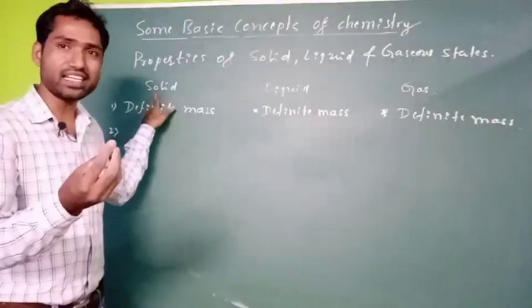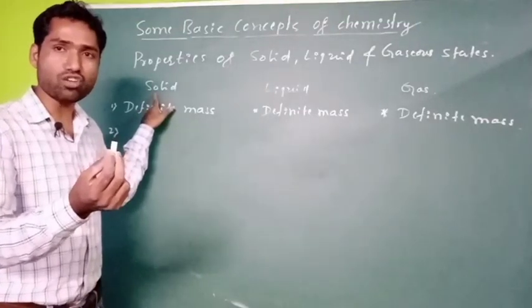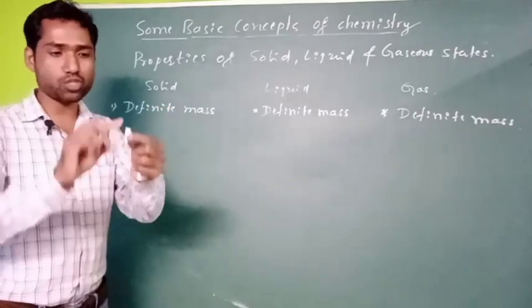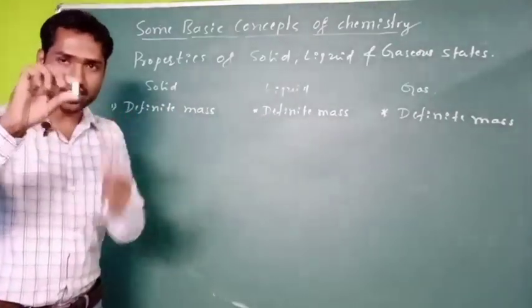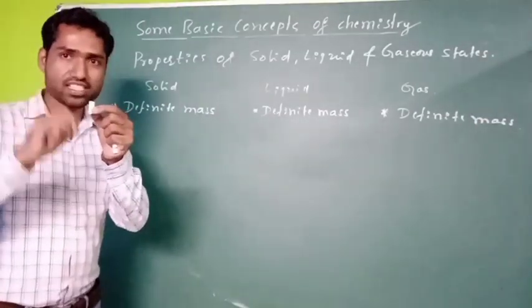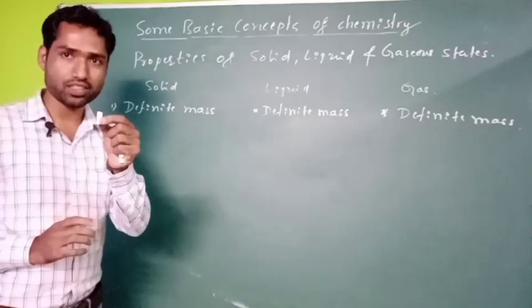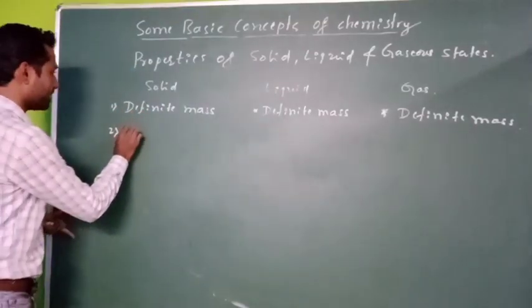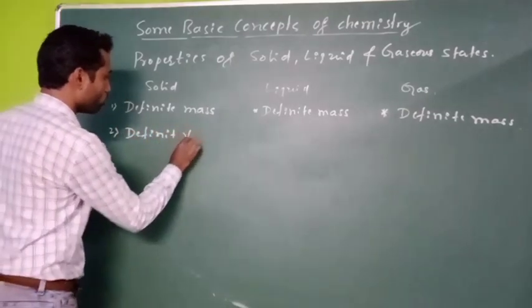Let us take the same 5 grams of ice cube, the solid state of water. What is the space occupied? It is occupying a definite space, right? That means solids have definite volume. The next point I can write is they possess definite volume.